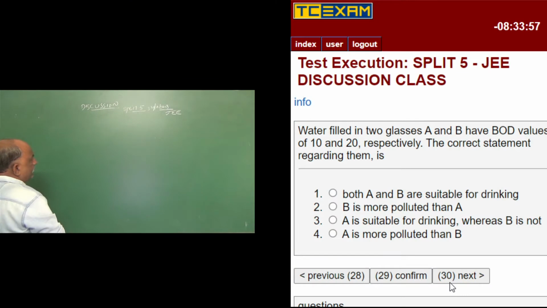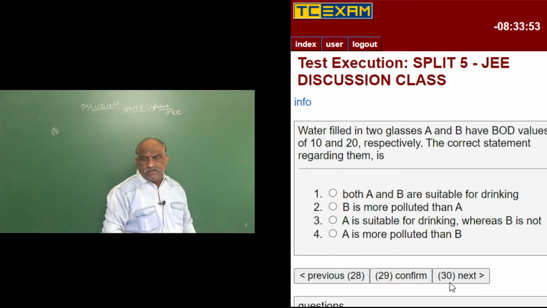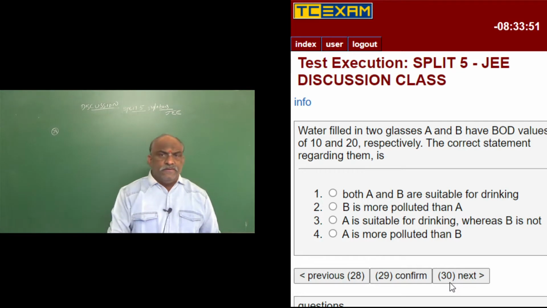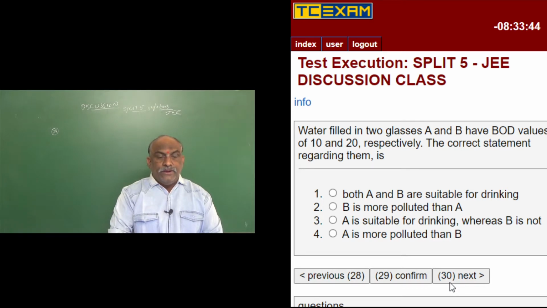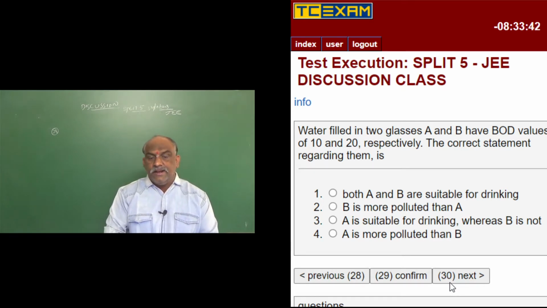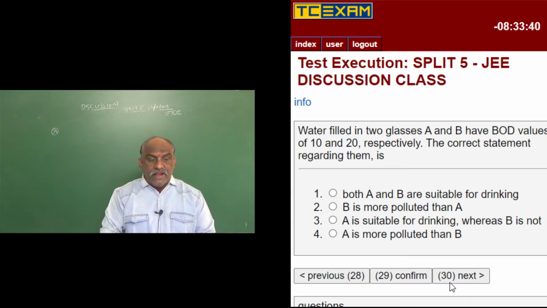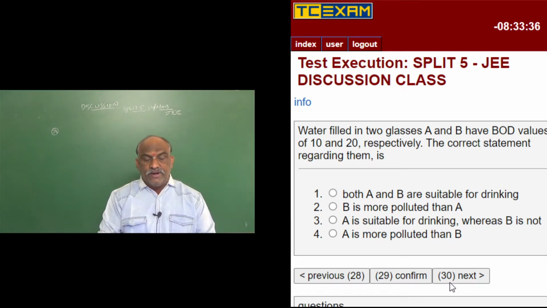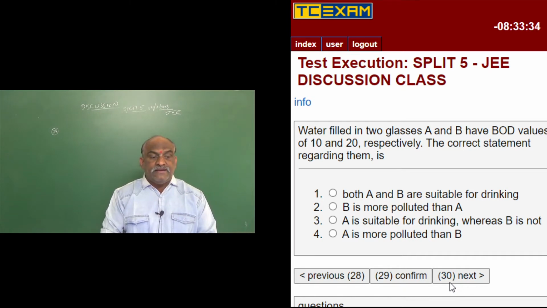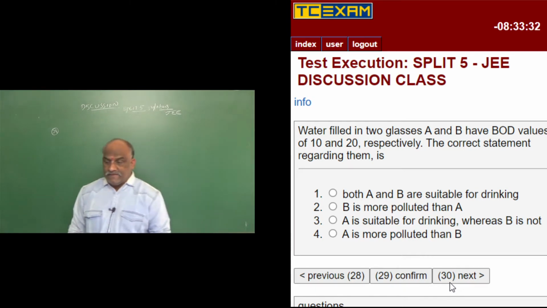Question number 29 is from environmental chemistry, a compulsory question for the JEE final examination. Don't neglect it because it is easy to score 4 marks. Water filled in 2 glasses A and B have BOD values of 10 and 20 respectively. The correct statement regarding them is: